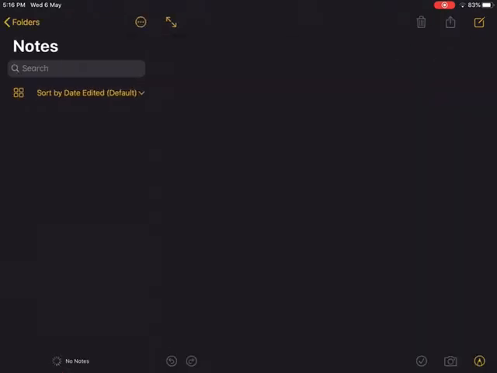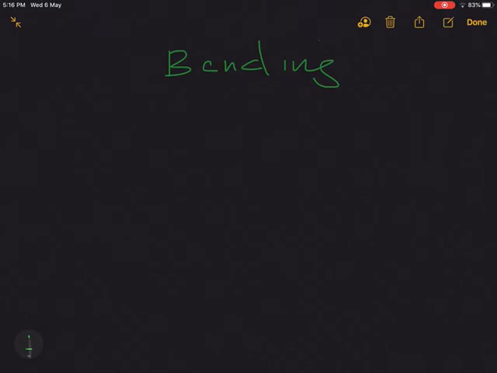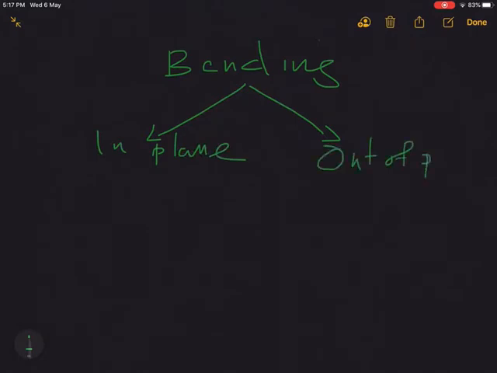Now let's see the bending vibrations of the water molecule. Bending vibrations can generally be of two types: in plane bending or out of plane bending vibration.